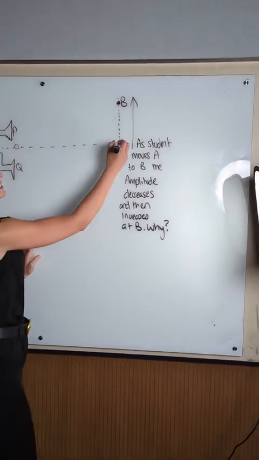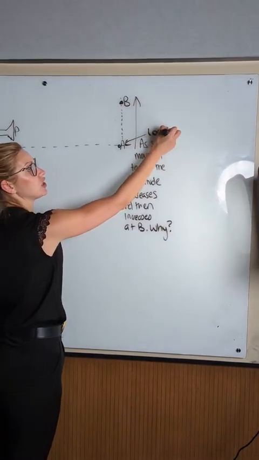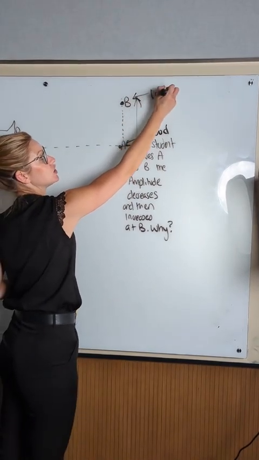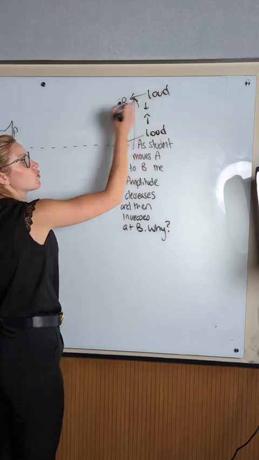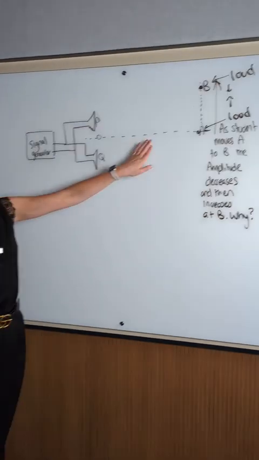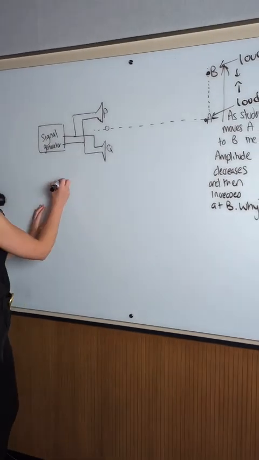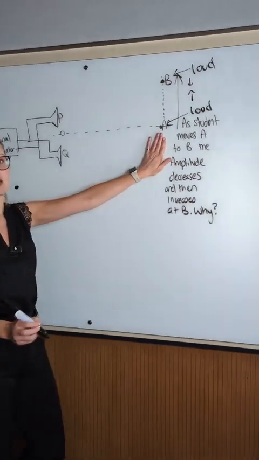So what I would write in the test is at point A, I know they're going to hear a loud sound. At point B, they hear a loud sound. So between them is when it gets quieter again, okay? And it wants me to explain why this happens, okay? So my first bullet point is just explaining why it's loud at A, okay?